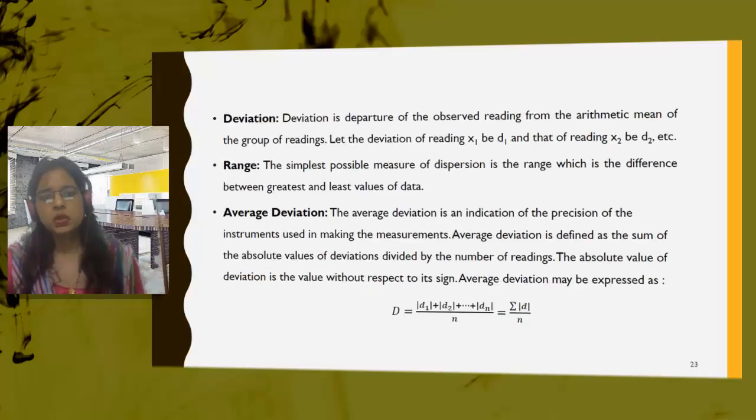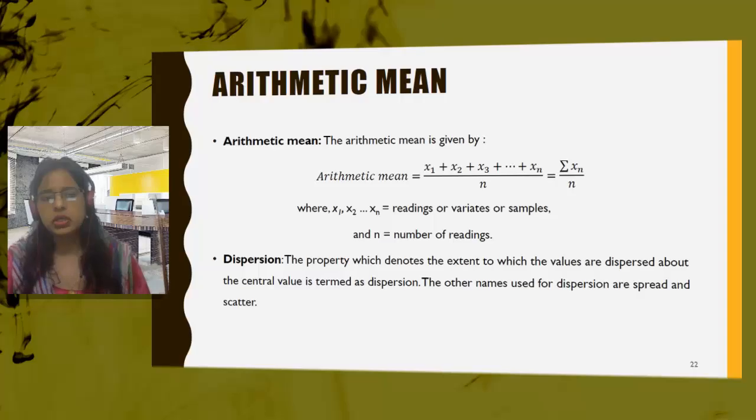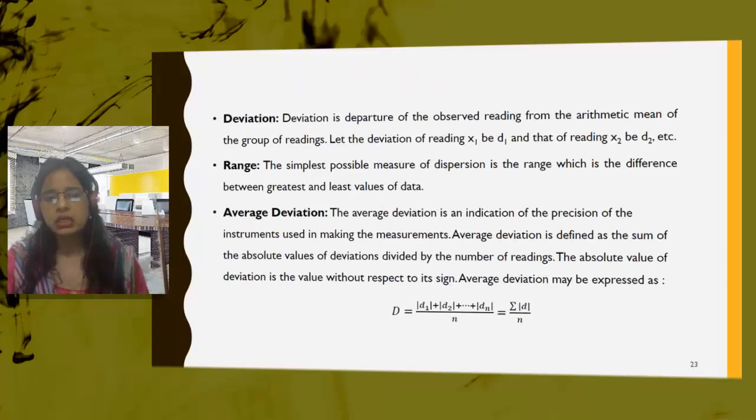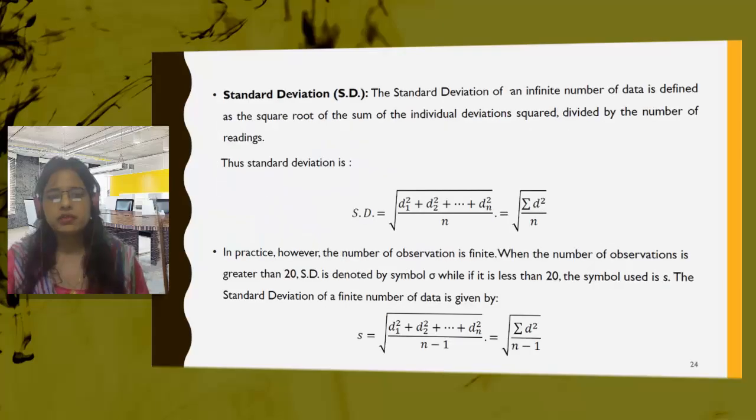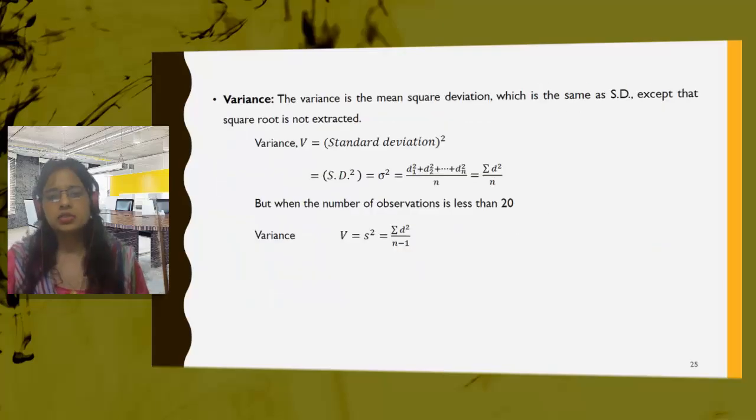So this was all about the statistical analysis you may require in measurement and instrumentation. It was a brief discussion where arithmetic mean, dispersion, deviation, range, average deviation, standard deviation, and variance were all discussed, along with their formulas.